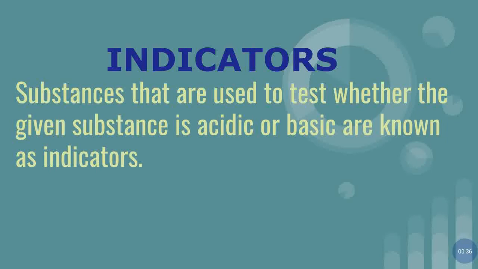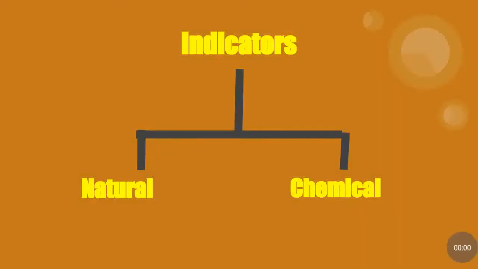Some are naturally occurring and some others are chemically prepared. Indicators are of two types, natural indicators and chemical indicators. Natural indicators occur naturally, whereas chemical indicators are artificially prepared.